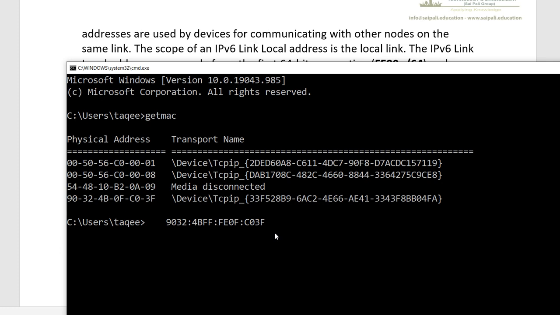And which is starting from FE80 colon colon. So this is the first 64 bits, which is reserved and fixed, and this is the last 64 bits, which is the MAC address of the system included with the unique value.